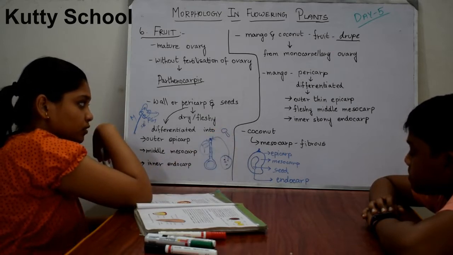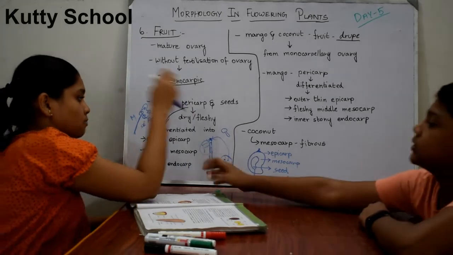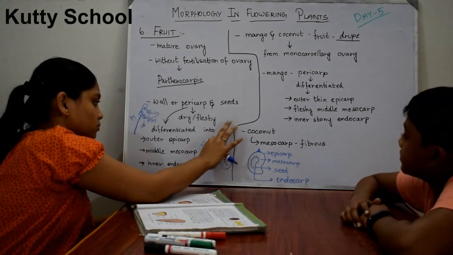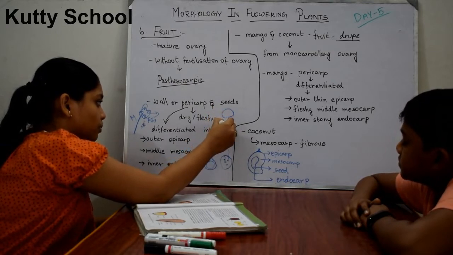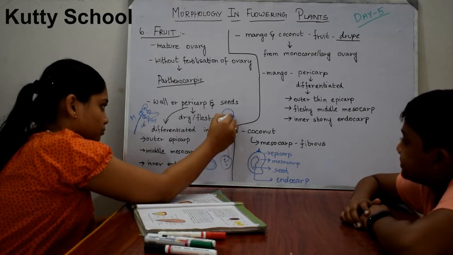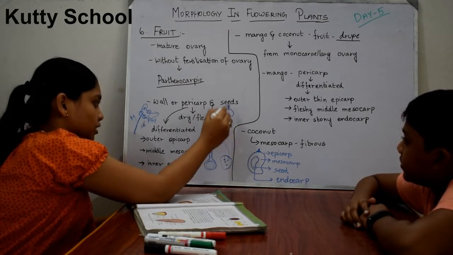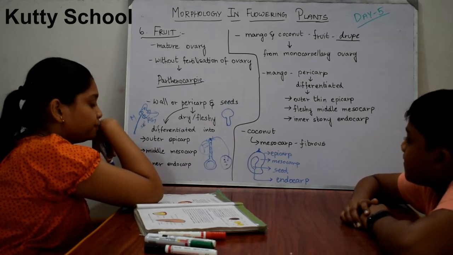Let me draw it bigger. So these pollen grains develop a pollen tube, each one of them.